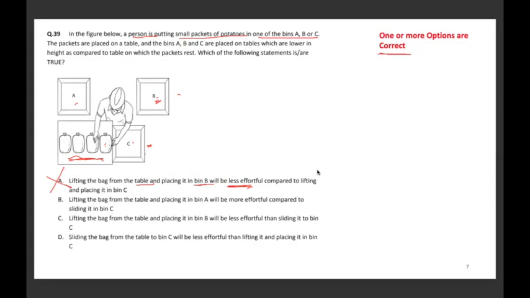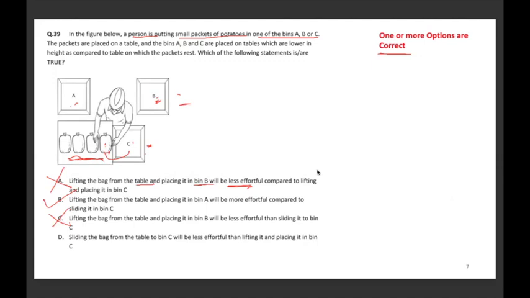Next option. Lifting the bag from the table and placing it in bin A will be more effortful compared to sliding it in bin C. Please note here, sliding it in bin C directly is less effortful compared to lifting it and putting it in A. Lifting and putting it in A is more effortful compared to sliding it in C. So B is correct. Next, lifting the bag from the table and placing it in bin B will be less effortful than sliding it in C, which is not possible, which is wrong.